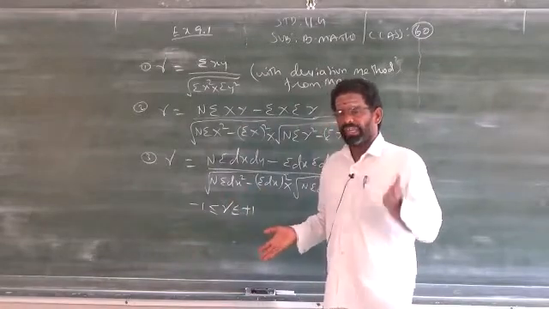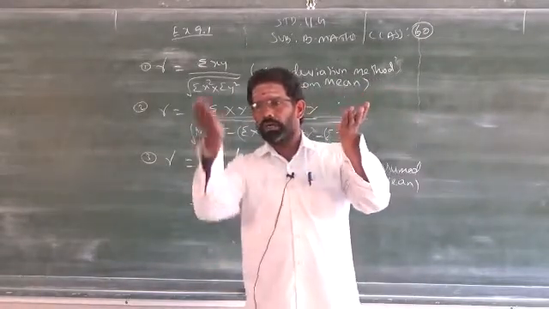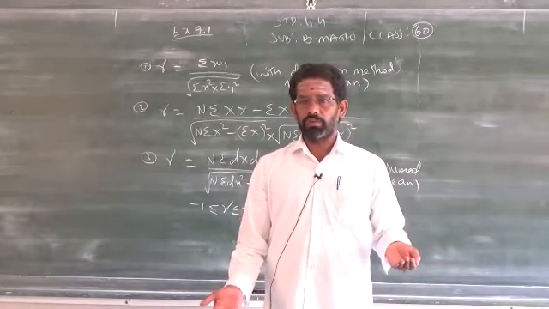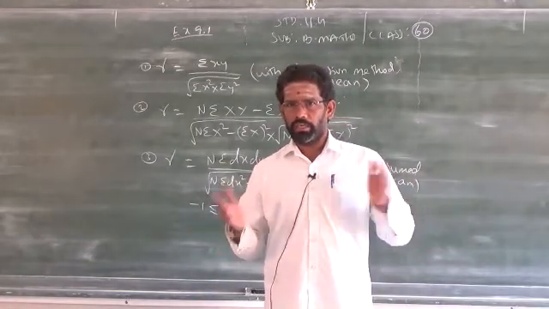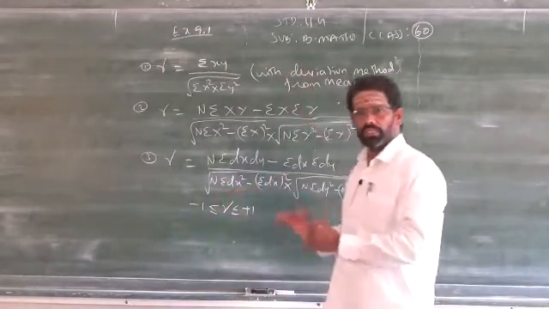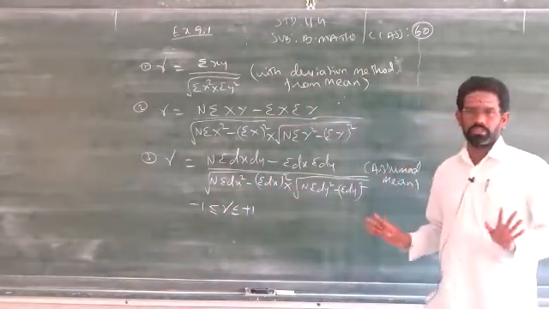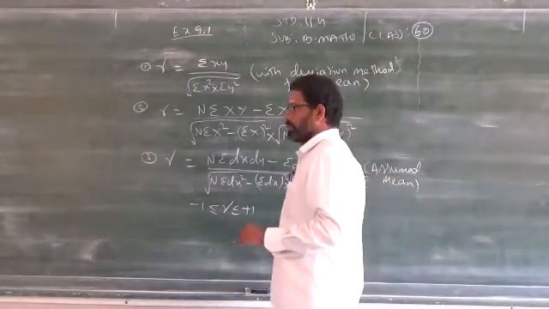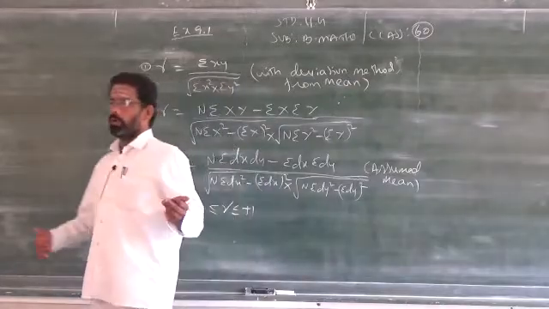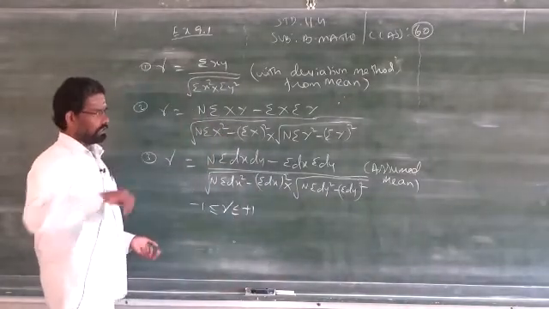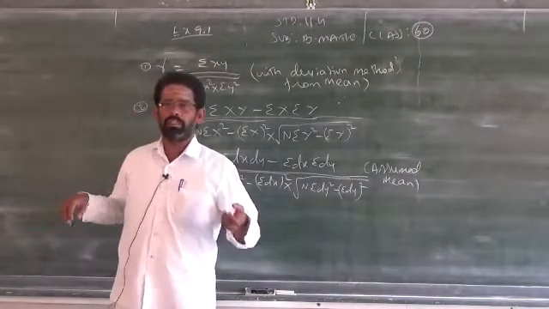Whereas if the x variable increases and the y variable decreases, one increases and the other decreases. In lower classes this was called inverse or indirect variation; here it is called negative correlation. Both increasing or both decreasing is positive correlation, that is, direct variation. One increasing and the other decreasing is called inverse variation in the lower classes, whereas here we call it negative correlation.